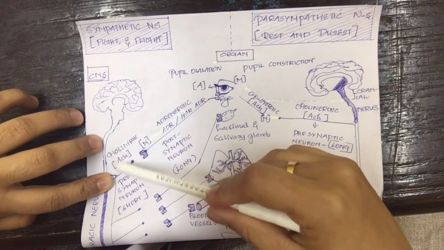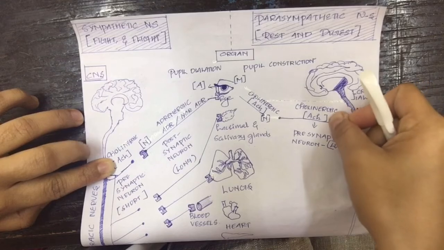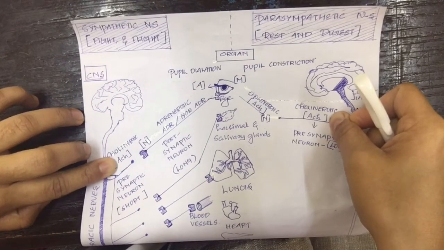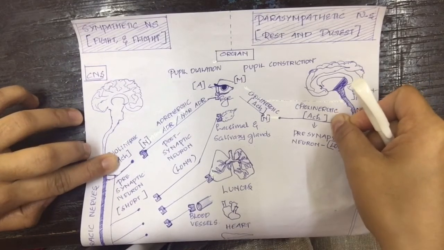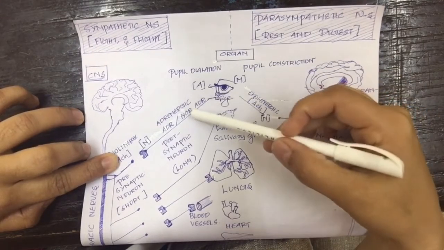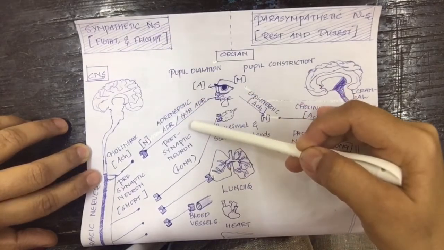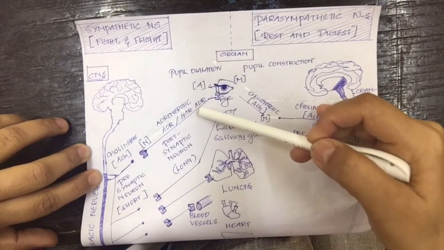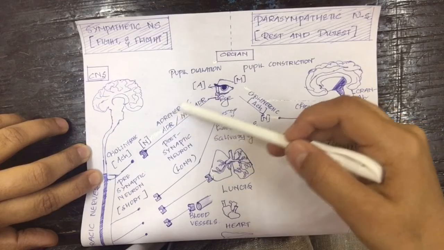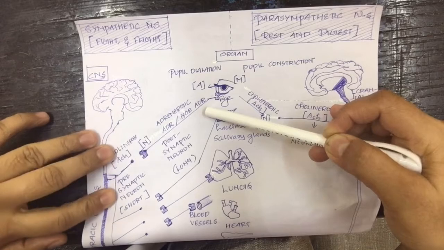Since these neurons release acetylcholine as neurotransmitter, these neurons are said to be cholinergic. And since the postsynaptic neuron of sympathetic nervous system release adrenaline or noradrenaline as the neurotransmitter, the neuron is said to be adrenergic.